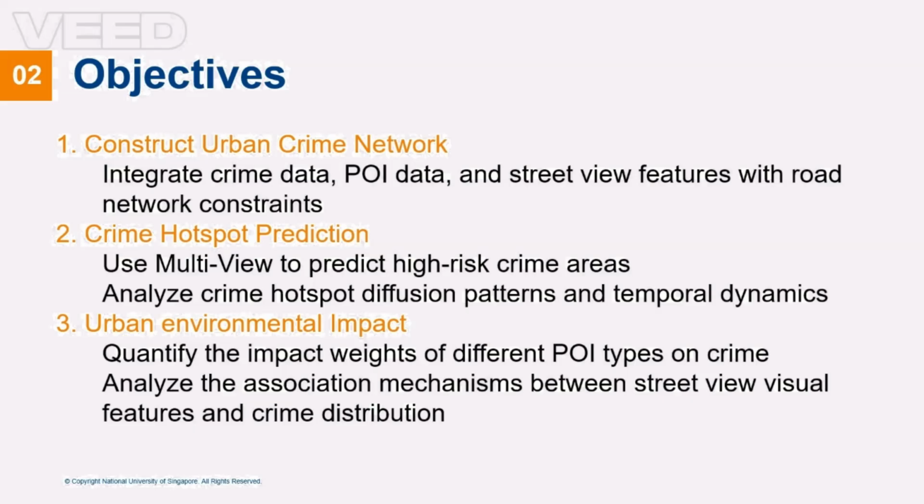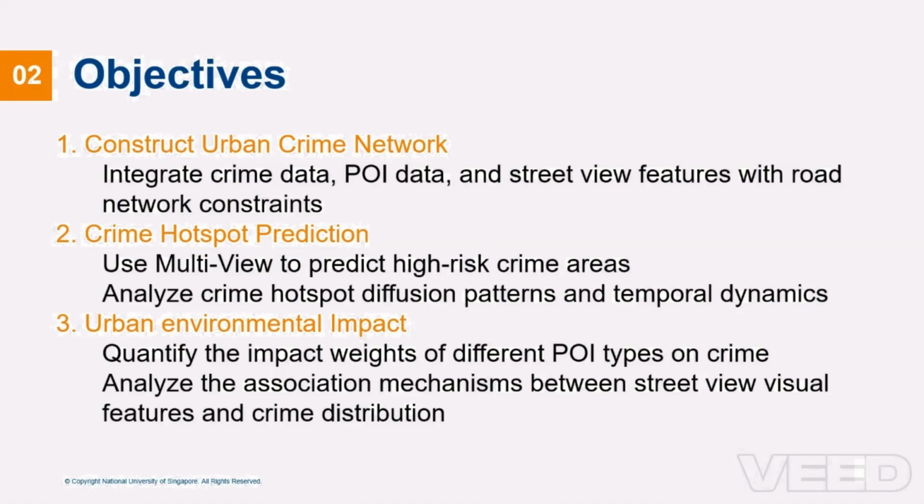2. Crime hotspot prediction, use multi-view approaches to predict high-risk crime areas and analyze crime hotspot diffusion patterns and temporal dynamics. 3. Urban environmental impact analysis, quantify the impact weights of different POI types on crime and analyze the association mechanisms between street view visual features and crime distribution. Through these analyses, the project seeks to provide deeper insights for urban planners and law enforcement agencies to better understand